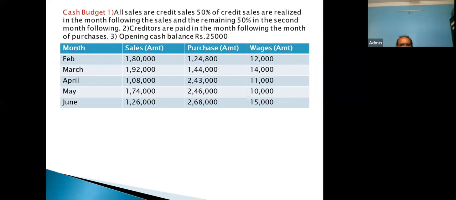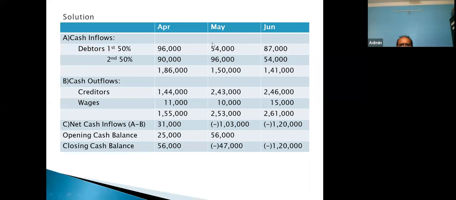You have to prepare column like this. Look at here, like this: April, May, June, and particular. Shall we start with the solution?